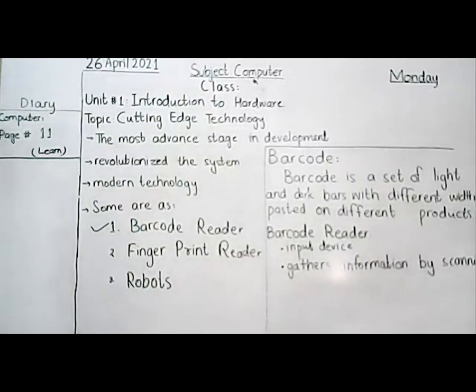Anybody knows about it? If you want to tell, you can tell. Yes, Manu, you can tell. Barcode is a set of light and dark bars lined with different widths based on different products. Barcode reader is an input device. It gathers information by reading a barcode.